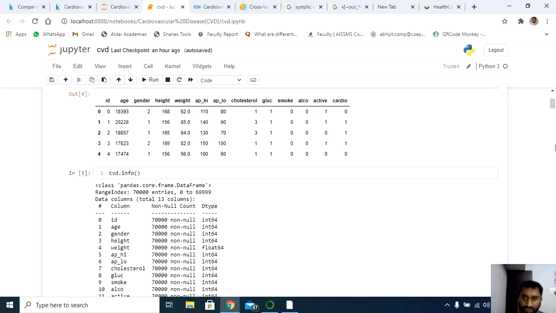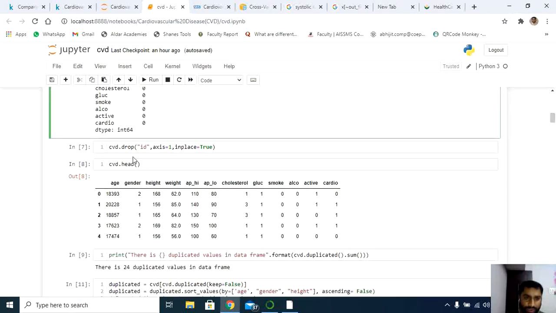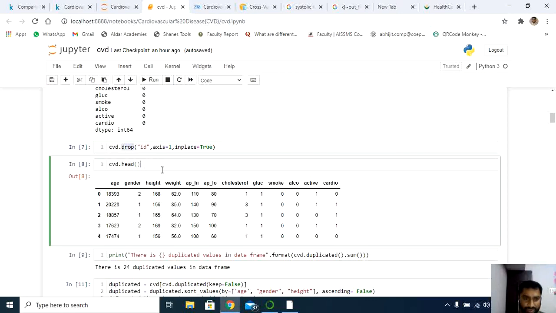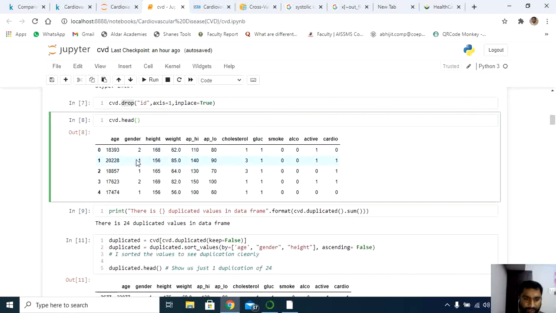So obviously I don't want the ID column here, so I'm going to drop it: cvd.drop('id', axis=1, inplace=True). That means I'm going to drop that column from all the records. After dropping, you check the records again, and you get all the columns except ID. ID is no more here, so I have already dropped it.